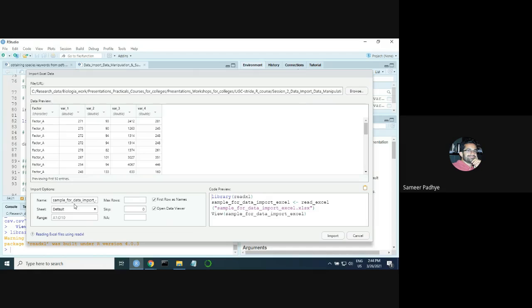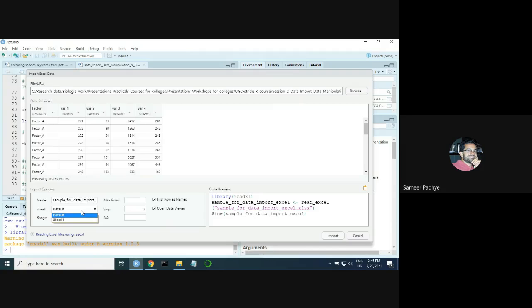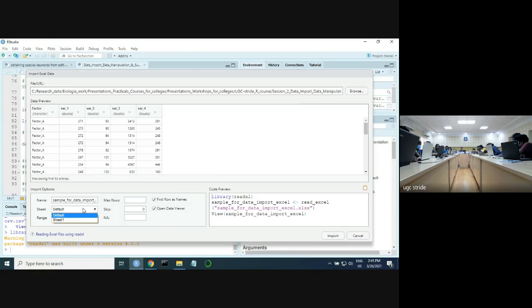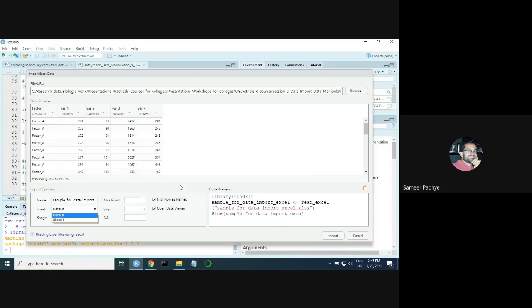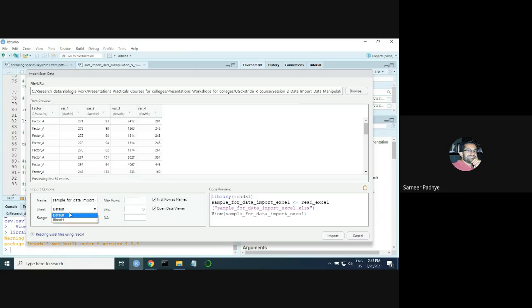Now, similar to a CSV file, you can change some aspects of the data set. First is the name. What name do you want to give? Then there is additional functionality of which sheet you want to import from the workbook. It might be that your data is not in the first sheet, but say in the fifth sheet. You can select that sheet here.